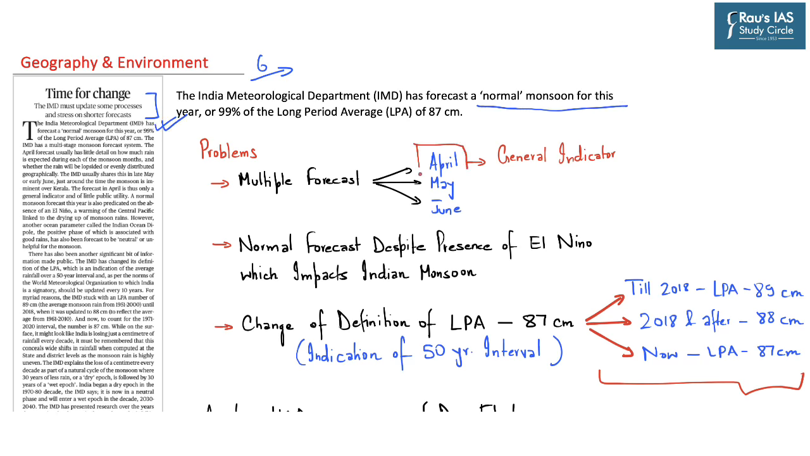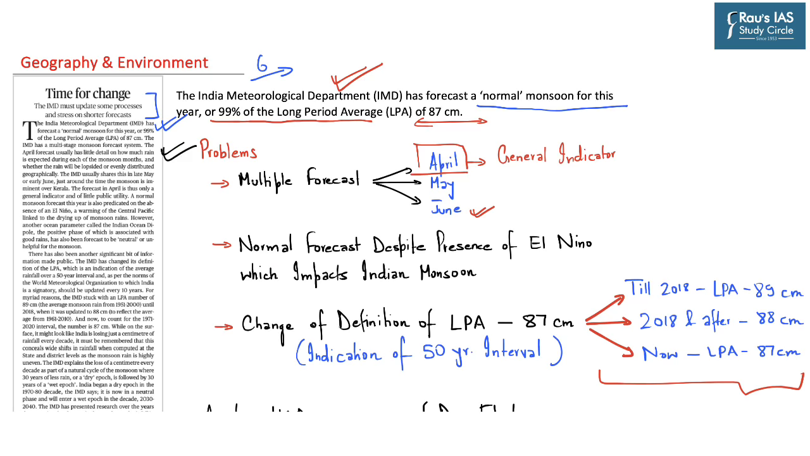So there will also be another forecast later in May or in early June when rainfall arrives in Kerala. And the forecast also mentions about 99% of the long period average of 87 centimeter. So with respect to this editorial, you need to understand about the forecast done by Indian Meteorological Department and also certain problems which have been highlighted by this particular editorial.